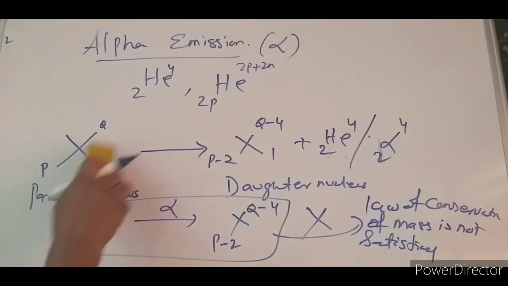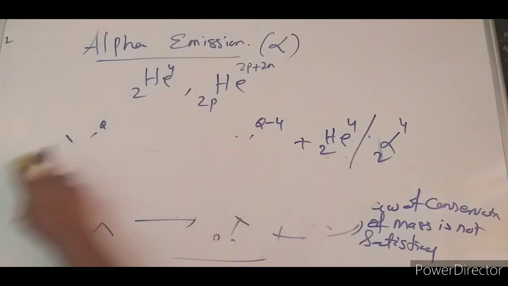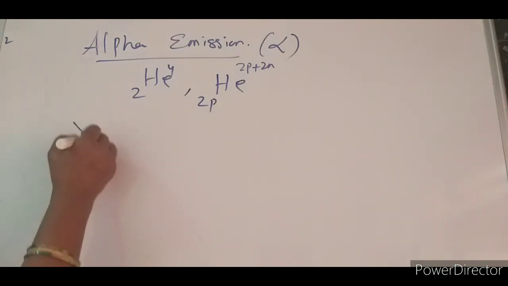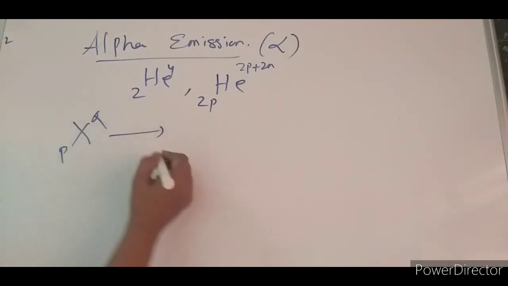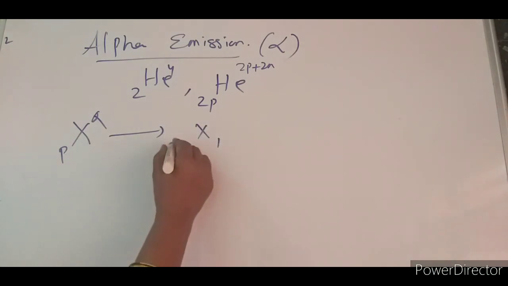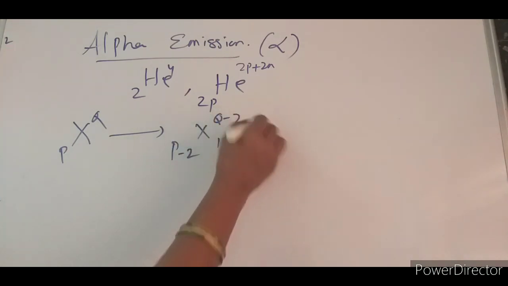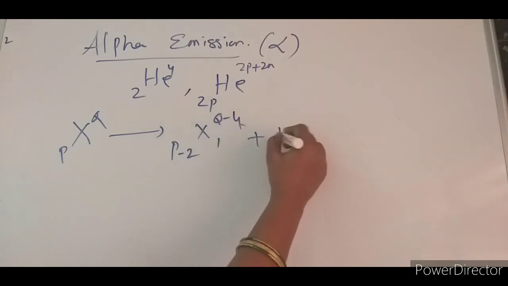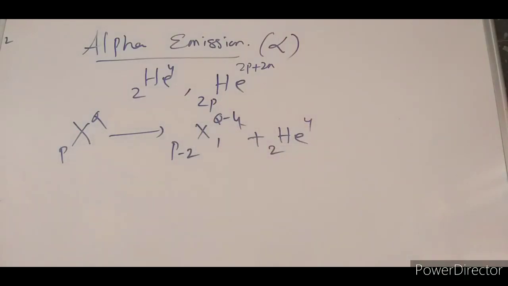So when there is an alpha emission, X with P and Q is converted to X1 with P minus 2 and Q minus 4, plus helium 2-4 or alpha 2-4. In the periodic table, the element goes 2 steps back, or 2 elements back.